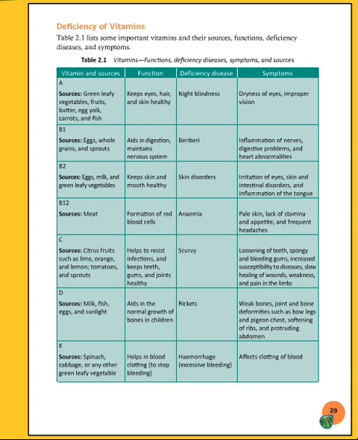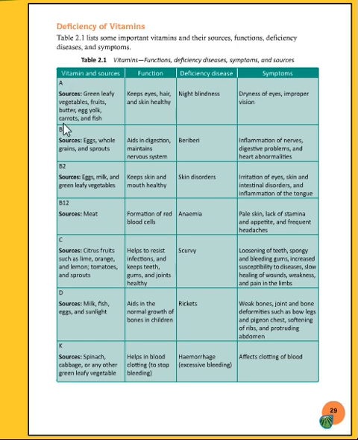Today we learn about the deficiency of vitamins. Now you can see here we have a table 2.1, listing some important vitamins and their sources. Then functions, deficiency diseases and the symptoms also. We have these all here. You see here table 2.1: vitamins, function, deficiency disease, symptoms and the sources.